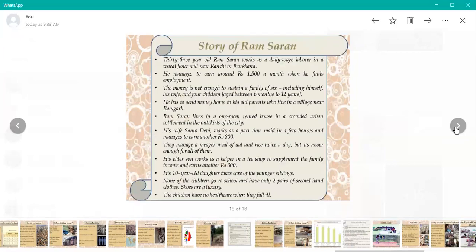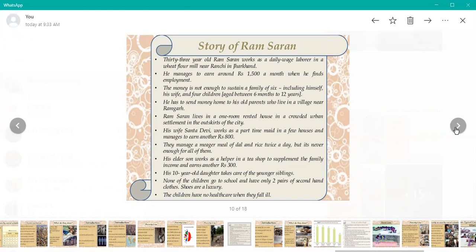Story of Ram Saran. 33-year-old Ram Saran worked as a daily wage laborer in a wheat flour mill near Ranchi in Jharkhand. It is a case study. He managed to earn approximately 1,500 rupees per month when he found employment. The money is not enough to sustain a family of six, including himself. The total number of members was six: his wife and four children, aged between 6 and 12 years.